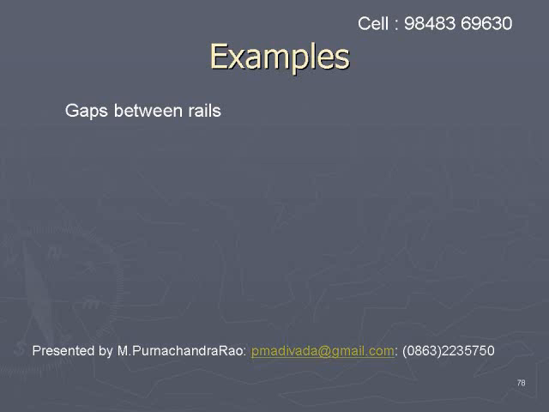Examples or applications of linear expansion. We know that gaps are provided between rails. This is to allow the expansion of the rails during summer. During winter they contract and the length becomes less, so gaps will be widened.